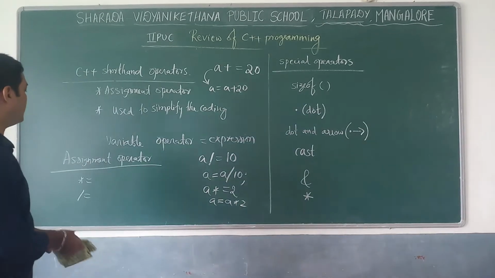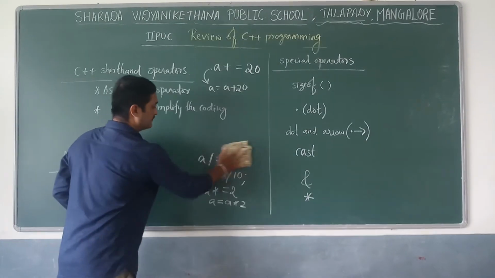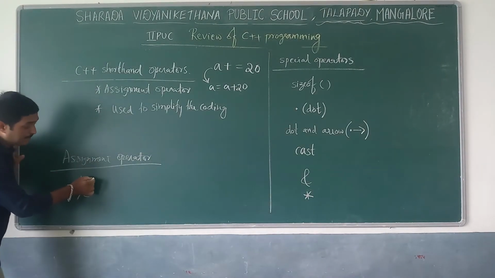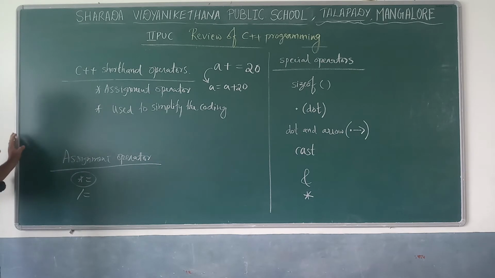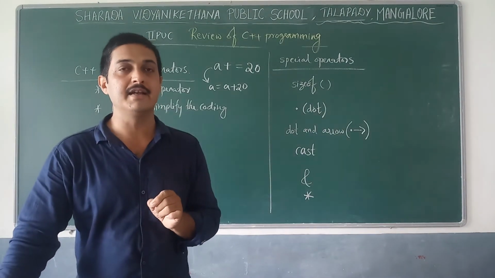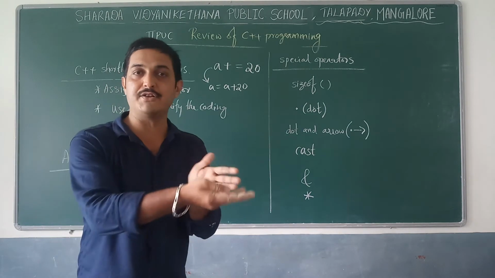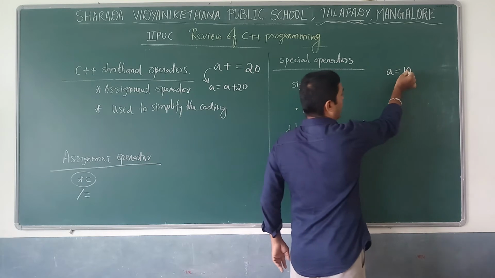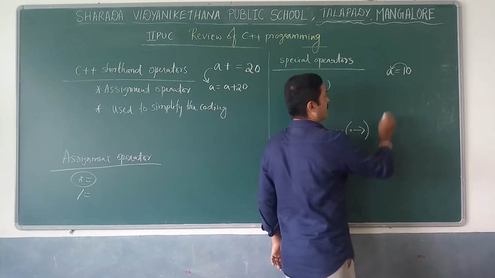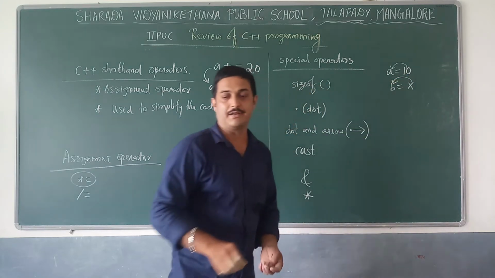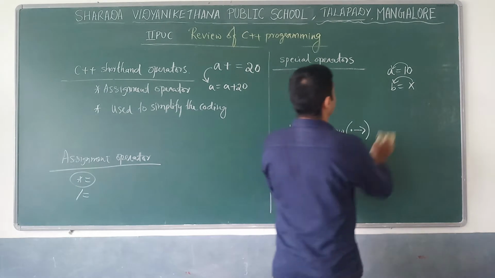And next, assignment operator. Here, assignment operator means normally the equal sign. It uses right to left associativity. Right to left associativity means whenever you use the assignment operator, the direction of execution is right to left. So A equal to 10 means the value 10 will be assigned to A. B equal to X means the value of X will be assigned to B. That way we need to use it.